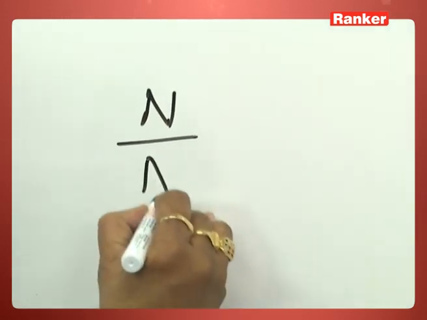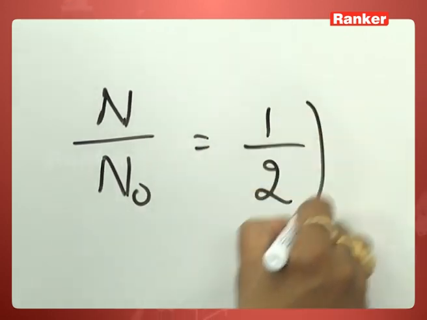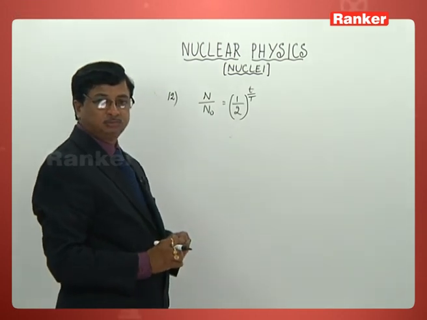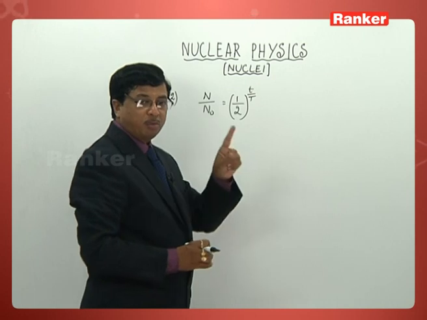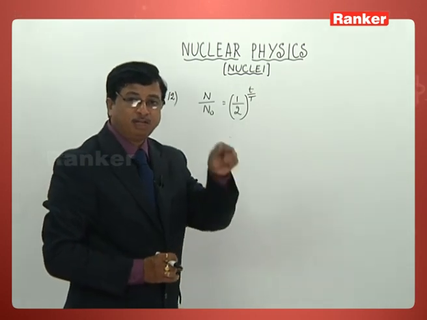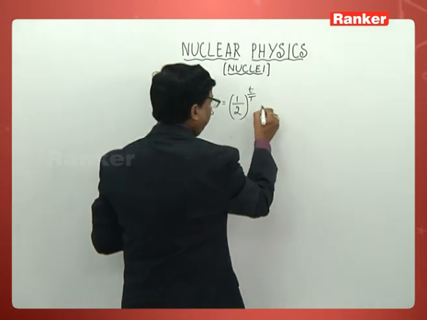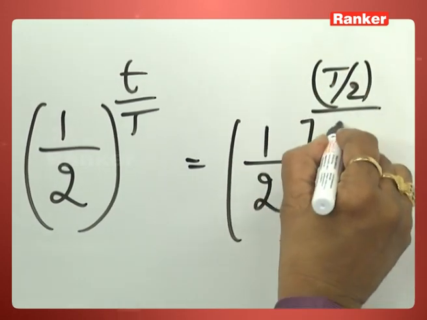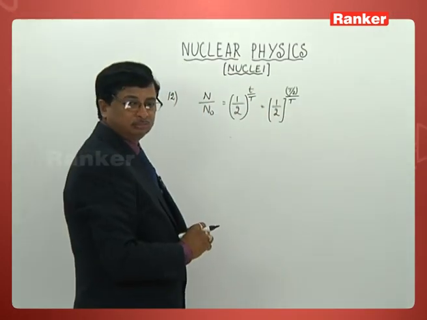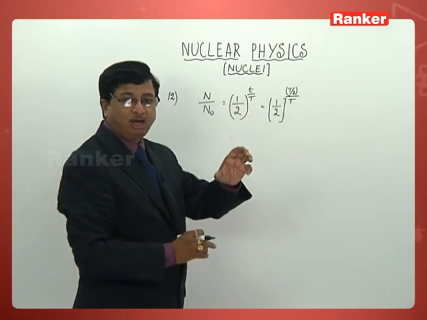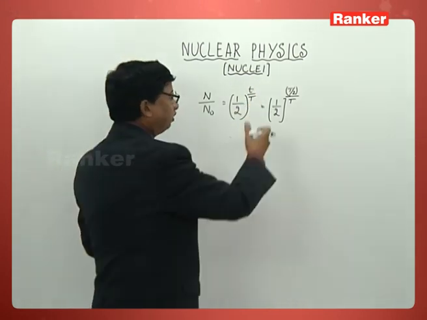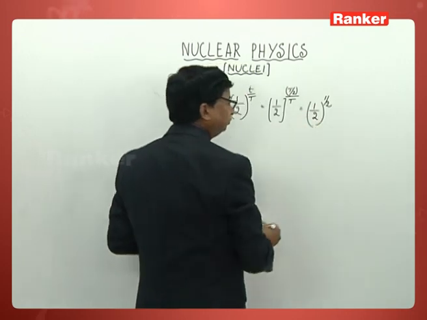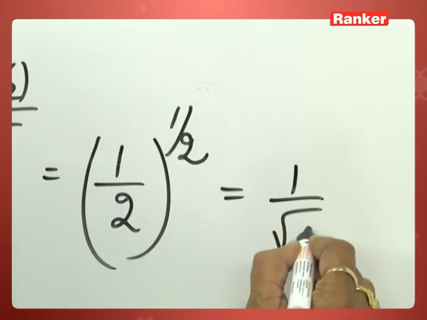We know N by N naught is equal to 1 by 2 to the power small t by capital T. That is the usual formula. Now here he has given you small t is half of the half-life period. So I now can write t as T by 2 divided by T. I think all of you might have understood t must be half of the half-life. So what will this value now be? 1 by 2 to the power half. Every one of you can understand it is now 1 over root 2.